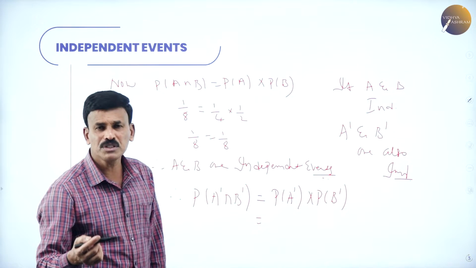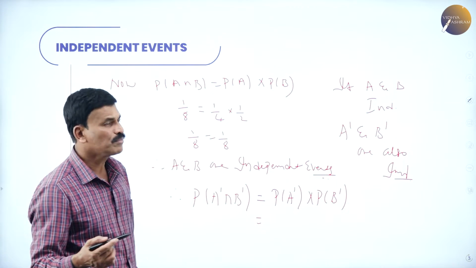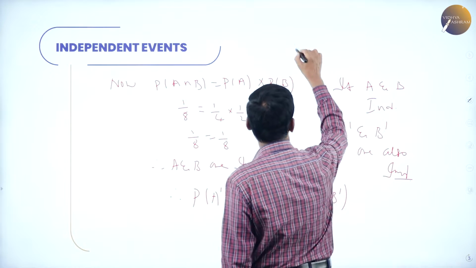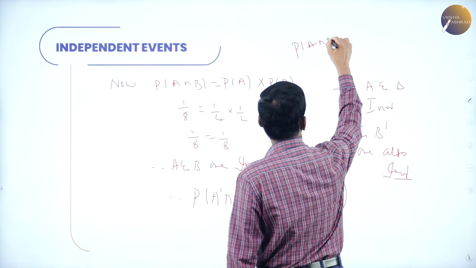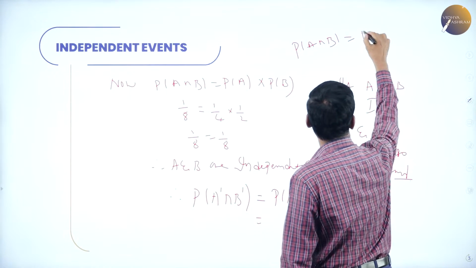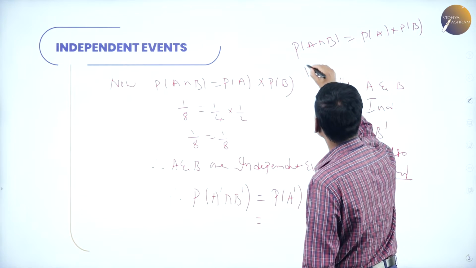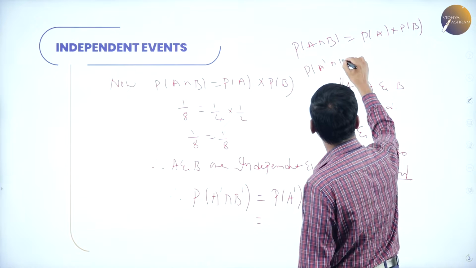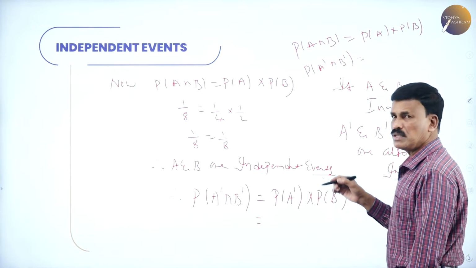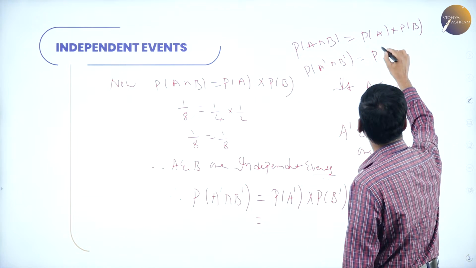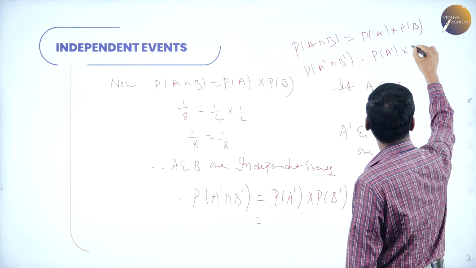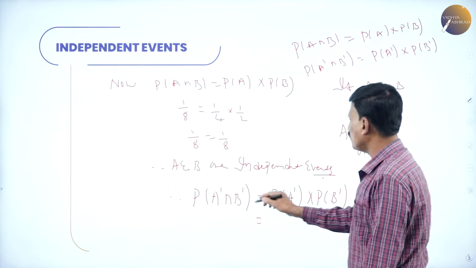So, for independent events, probability of A intersection B, as I told in the beginning, is equal to probability of A into probability of B. Since A dash and B dash are also independent, the probability of A dash intersection B dash is equal to probability of A dash into probability of B dash.